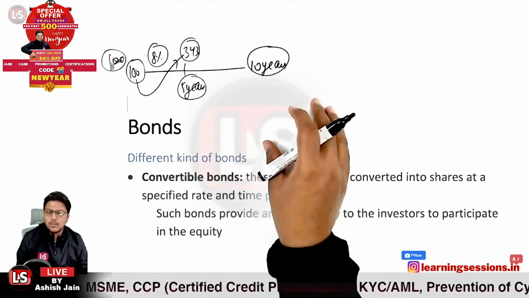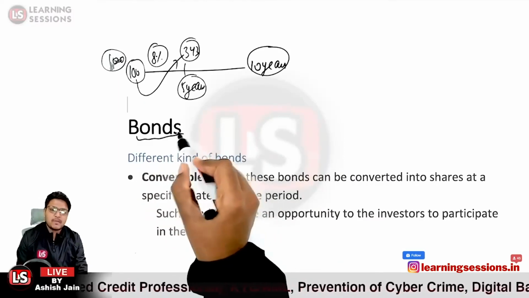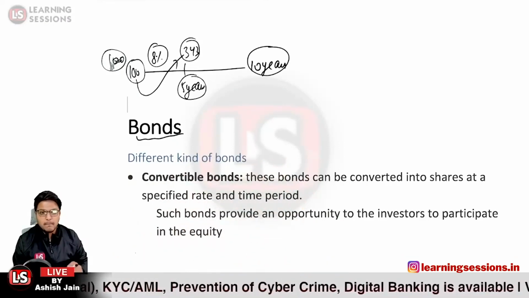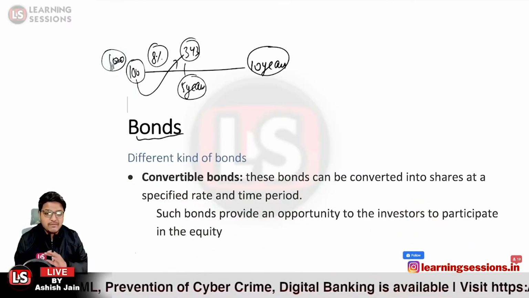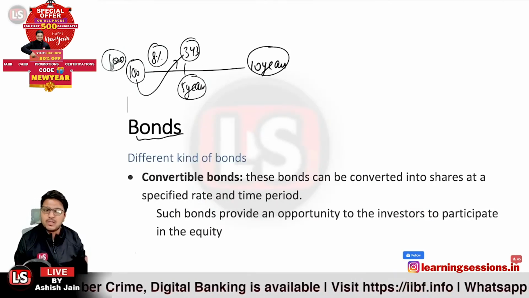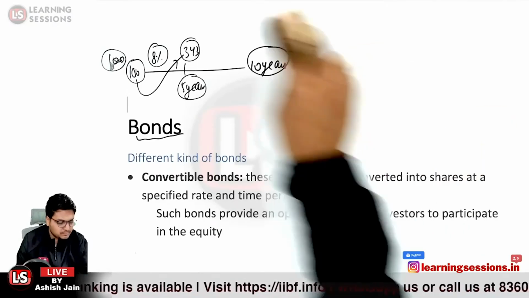Now the amount to the bond investors over there. Because I already told you that bond is basically in the form of debt, and the company has the obligation to pay it back. But if it is equity, then the company does not have the obligation to pay it back right now. The company will pay it back only in liquidation. Okay, that is related to the convertible bond.